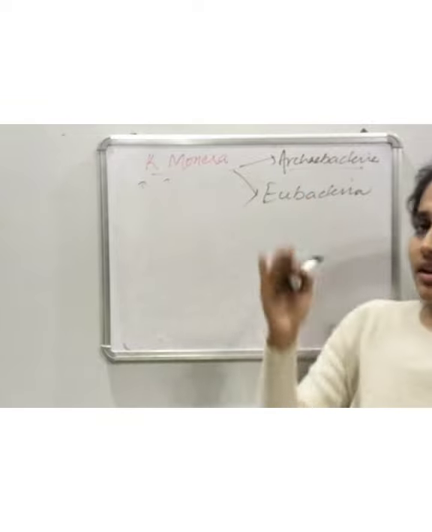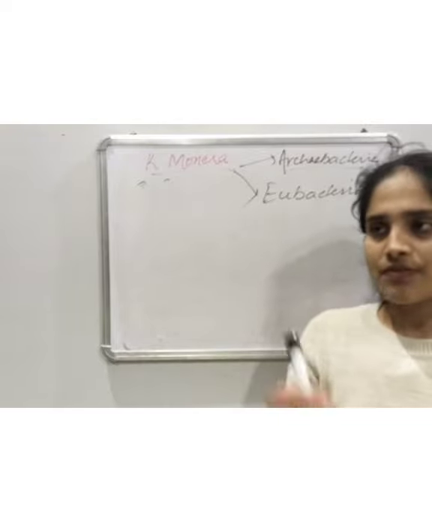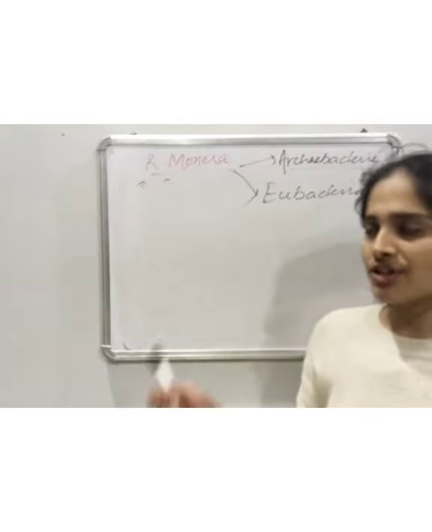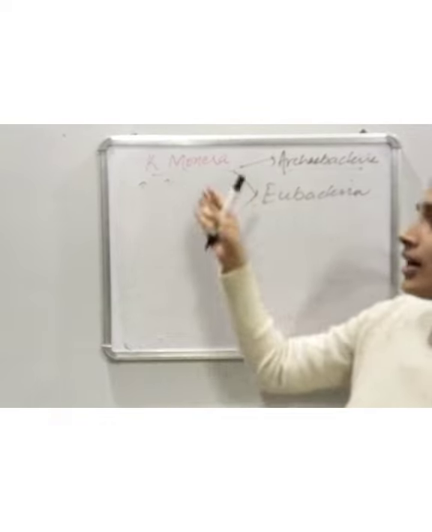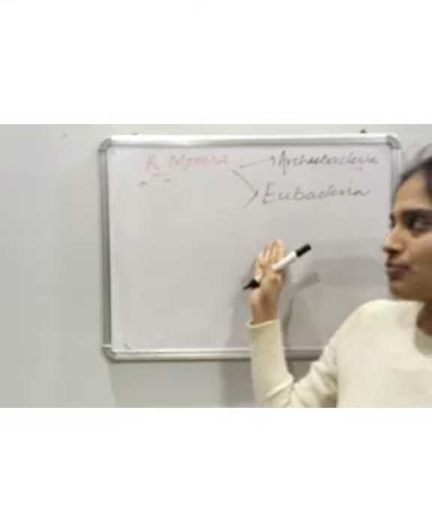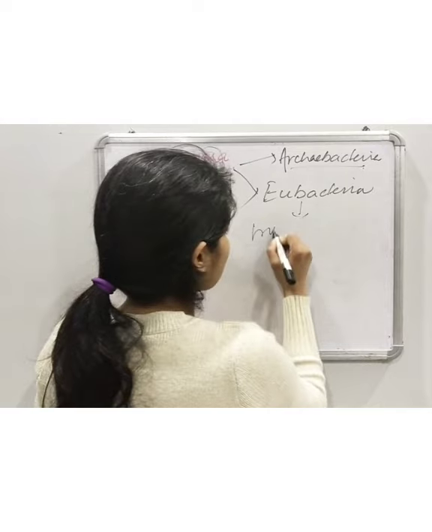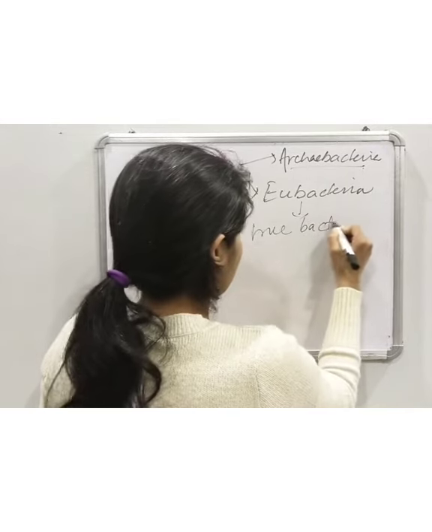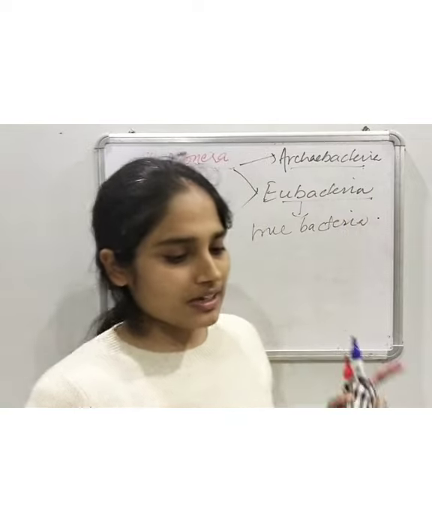The structure as well as the composition of the cell wall of these Archaebacteria is different from the other members of kingdom Monera. So this is about Archaebacteria. Then we come to Eubacteria. Eubacteria are also known as true bacteria.